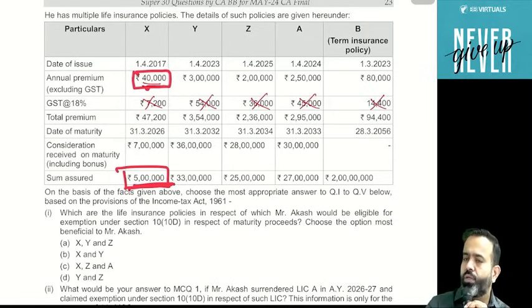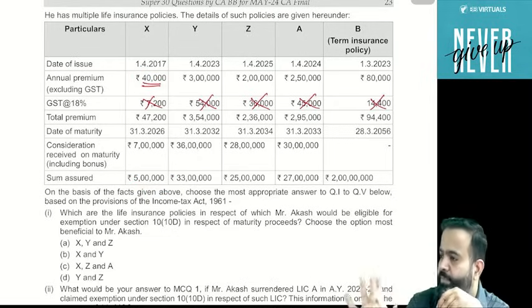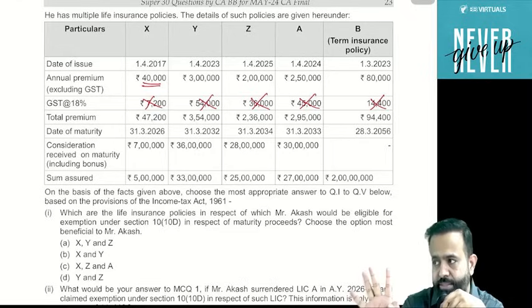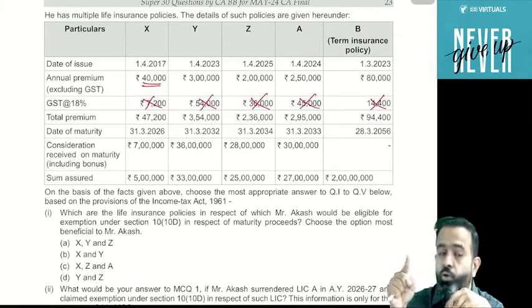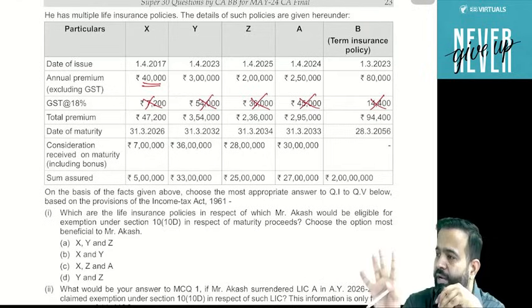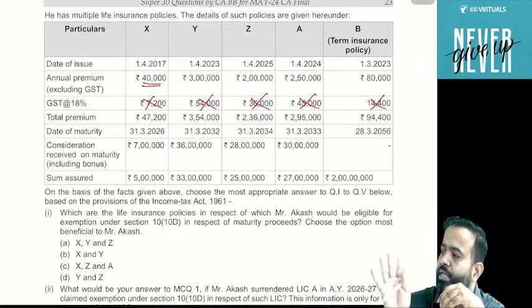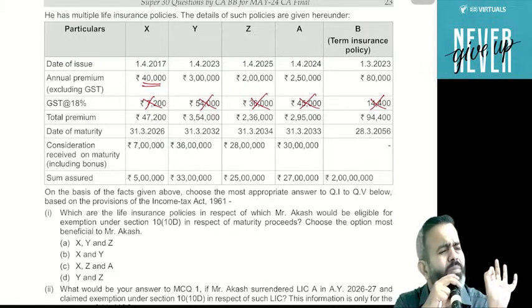Yes or no? Guys, you know that normally life insurance policy maturity is exempted, except when it is taxable in 4 cases. One is the Keyman insurance policy. Second is ULIP, where the 2,50,000 limit is crossed, or the 10%, 15%, 20% limit is crossed, and last is when the premium is more than 5 lakh and the policy is taken on or after 1/4/2023. You got my point or not?